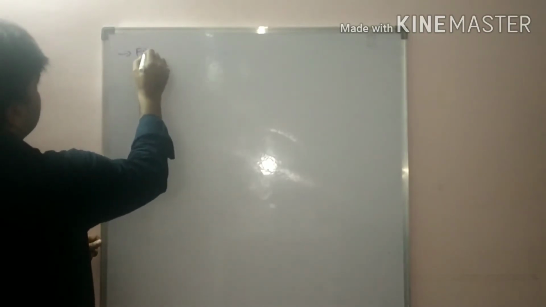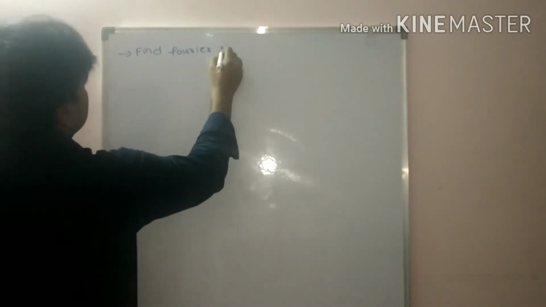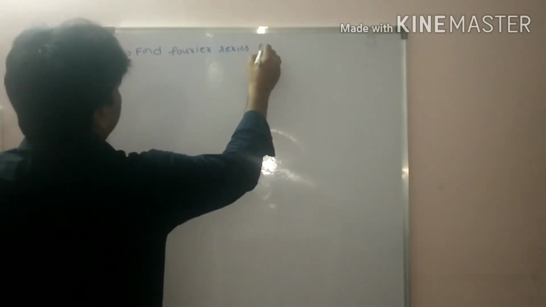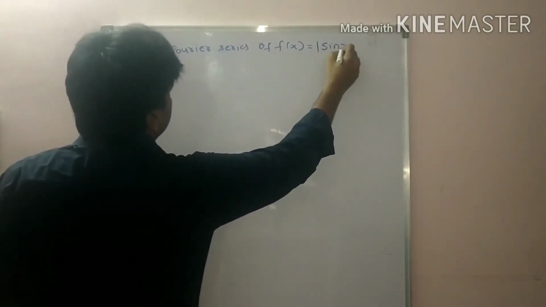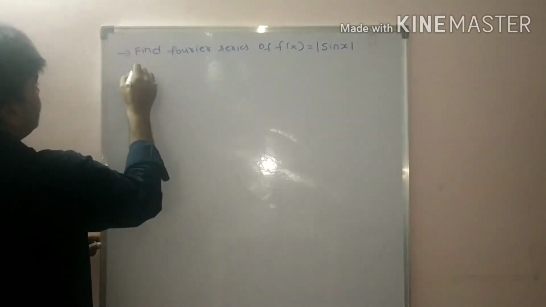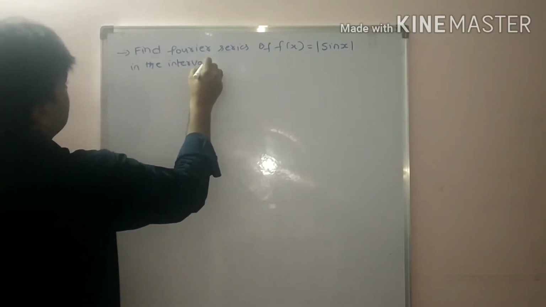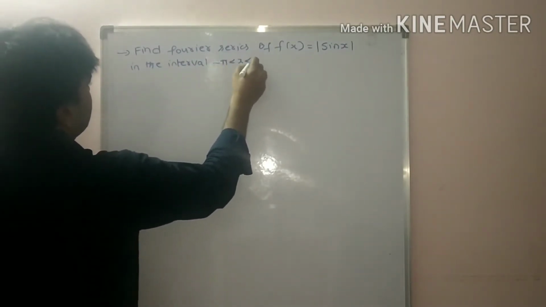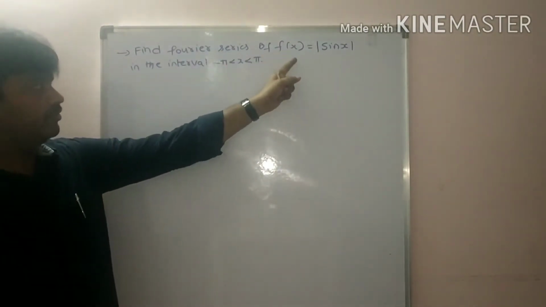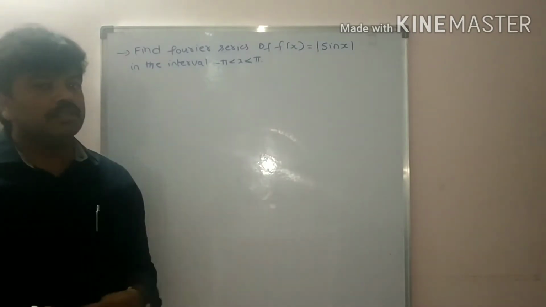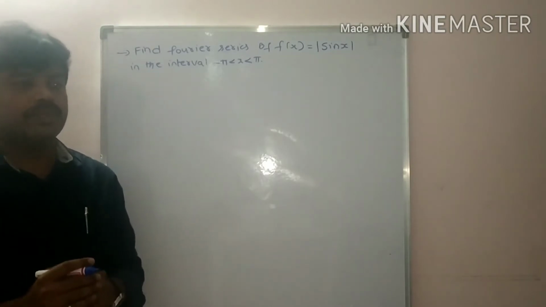Find the Fourier series of f of x is equal to modulus sin x in the interval minus pi less than x less than pi. Solution.